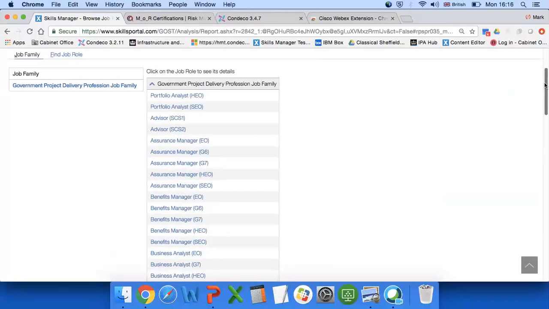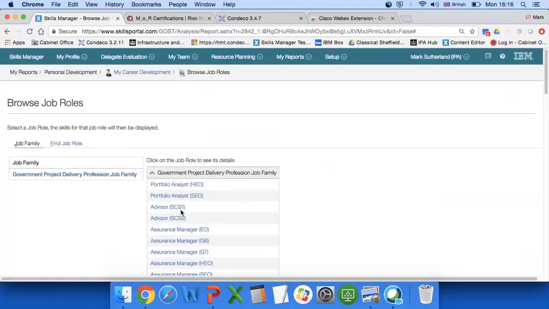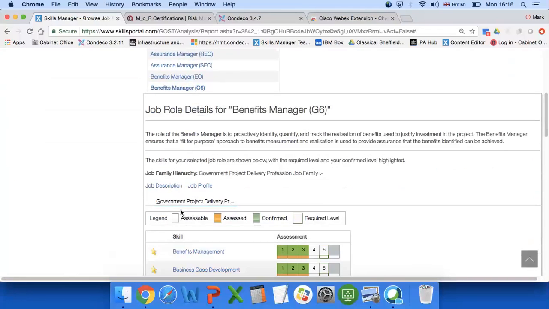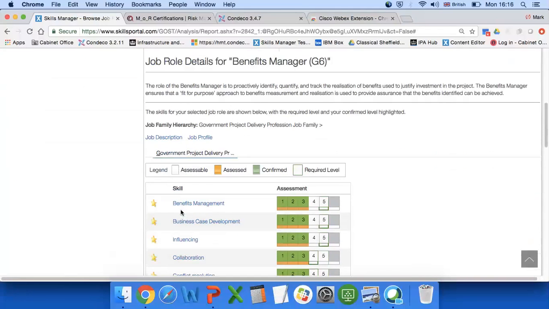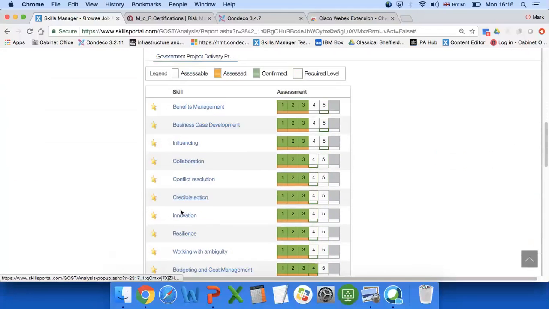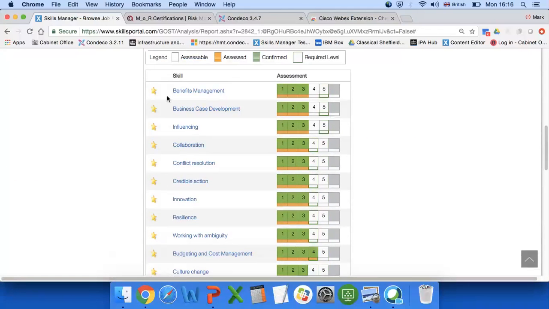But you can also use this when you're thinking about future career plans. If there's a particular role you're interested in doing and seeing where your skills are against the skills for that particular role. For example, I was interested in becoming a benefits manager. So here I can get the role profile. On the left-hand side, you can see the core competencies for that role. You can see the capability level, which is the little green line box. But what the shading is doing is showing my current capability.